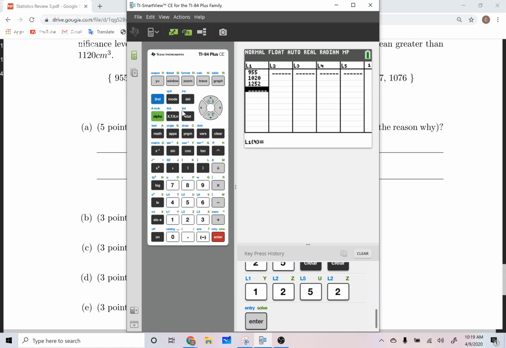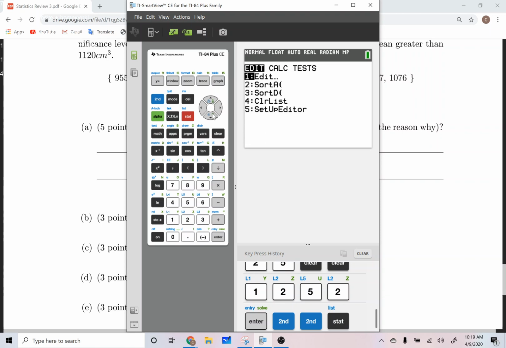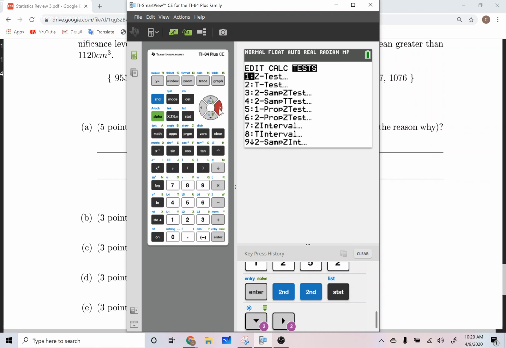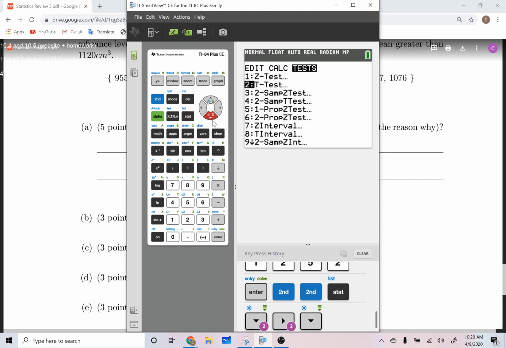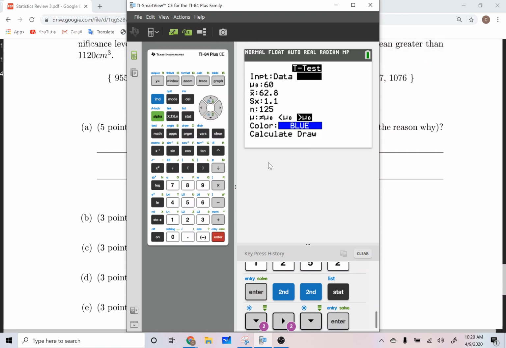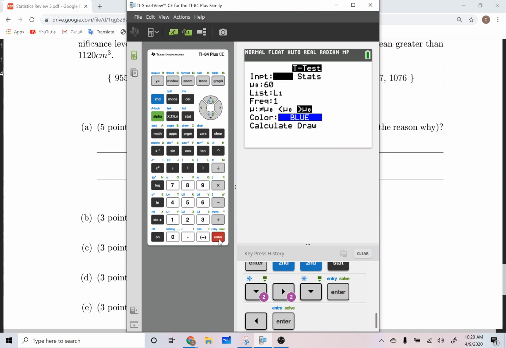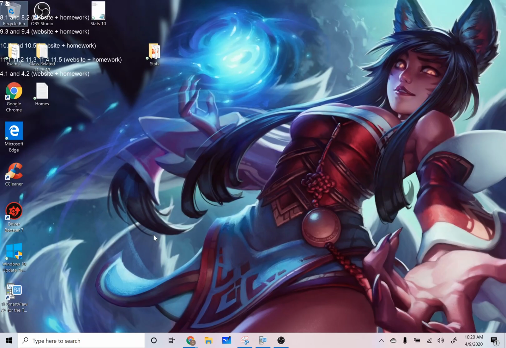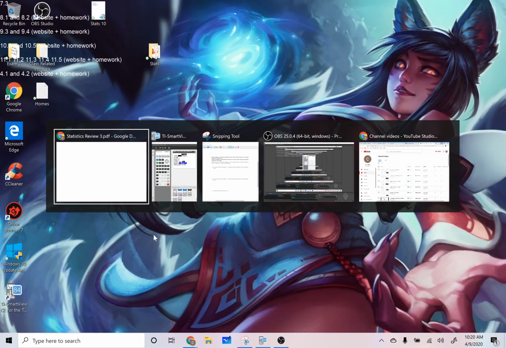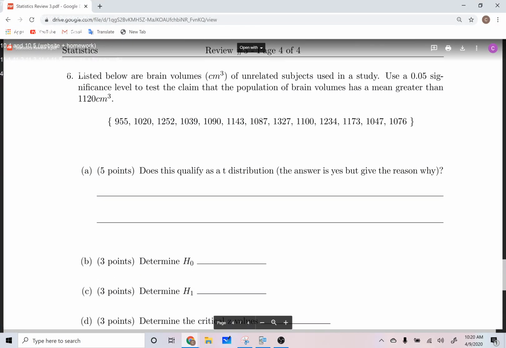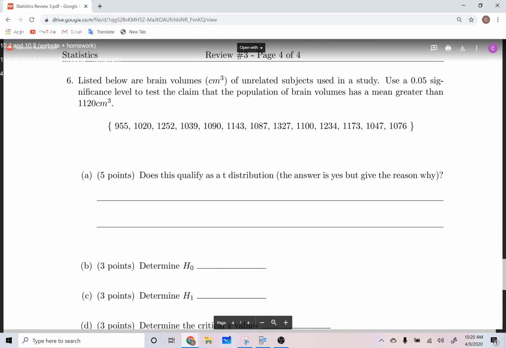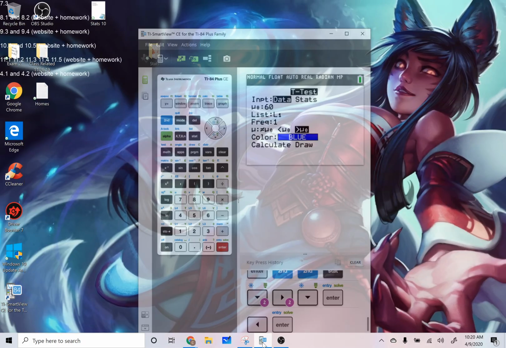what you're going to want to do, I'll show you. It's not second, it's stat. It's a test. This is obviously a mean test, so this is a t-test. Now, instead of using stats, you're using data. If you use data, it brings up that list that you're entering all these data values into. You still have to put the mean value, which they've given you. It's right here. And you still have to do all that information.